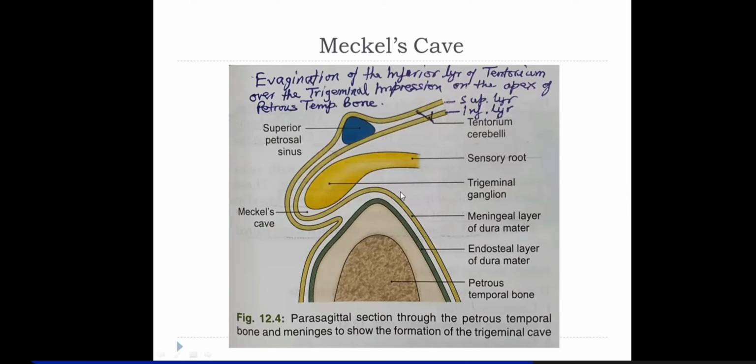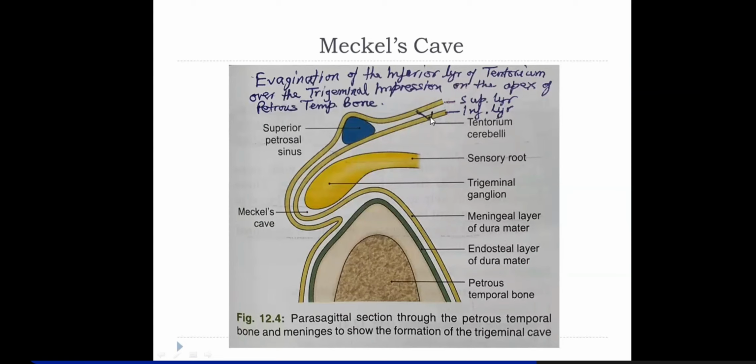It pushes the inner layer of the dura mater anterior to the superior margin of the petrous temporal bone. This is the sensory root, which has the trigeminal ganglion, also called the Gasserian ganglion. It's a sensory ganglion, big enough that you can see it with the naked eye. It pushes the dura mater, or you can say it causes an evagination of the inner layer.